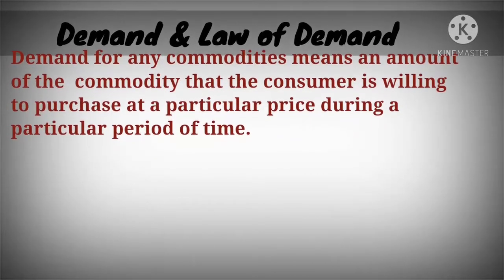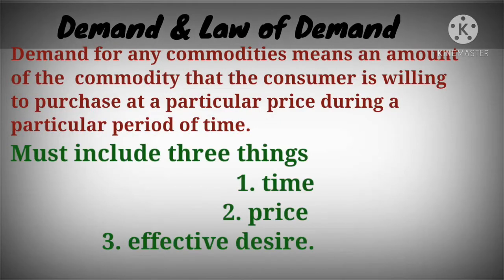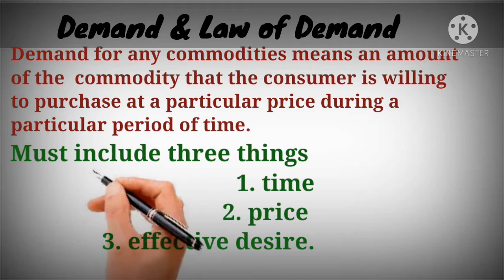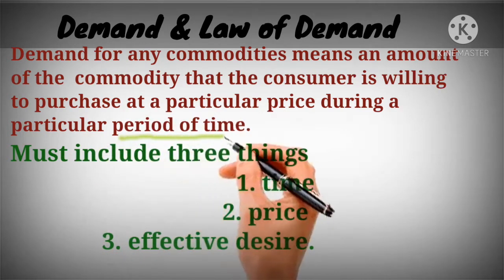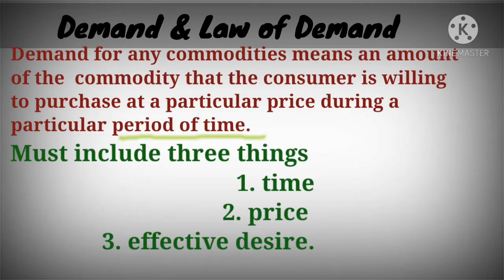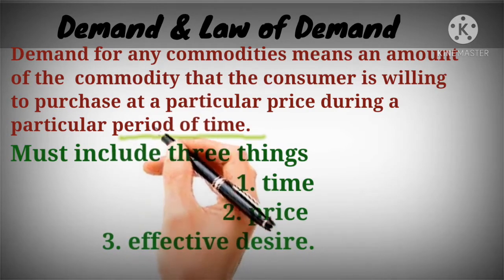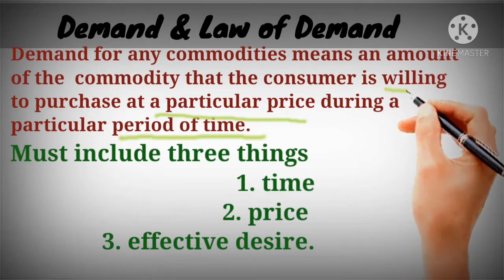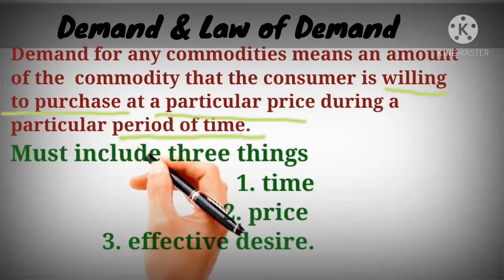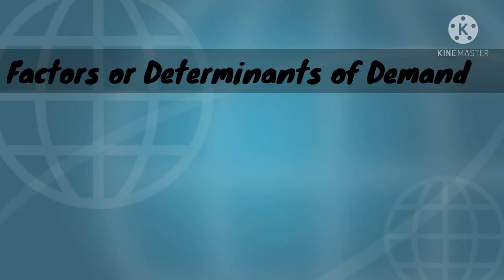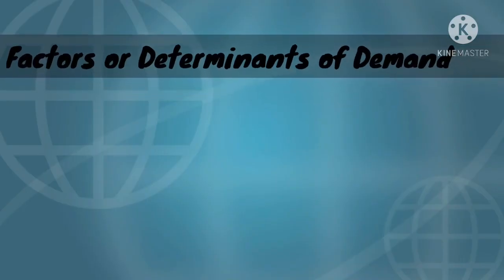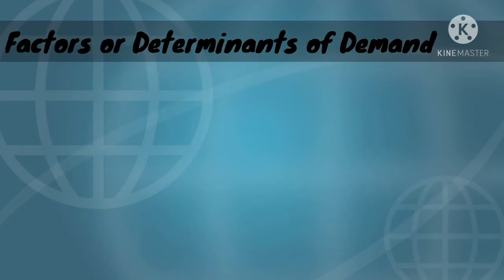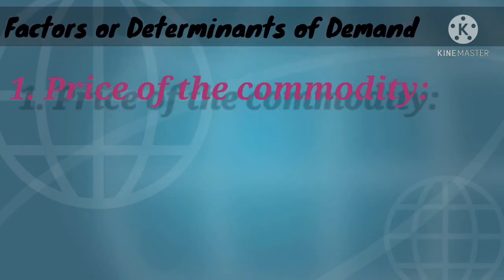Okay. And in the meaning of demand, you must include three things. First thing that you are required to include is a particular period of time. Second one that you will include is a particular price. And third one is willingness to purchase, or effective desire, willing to purchase as well as ability to purchase. Now we'll go with determinants or factors of demand.